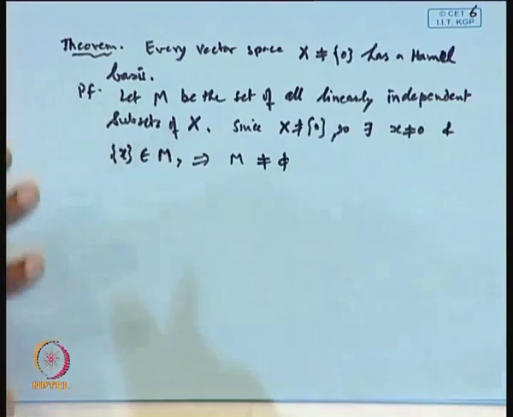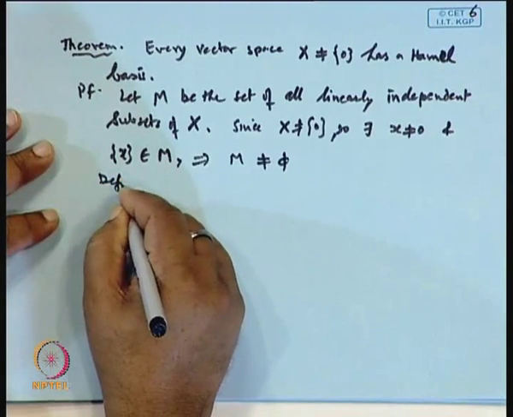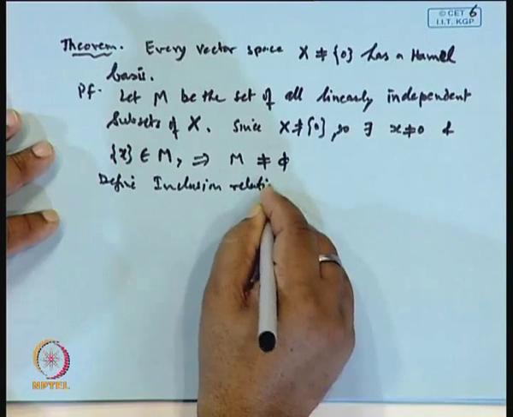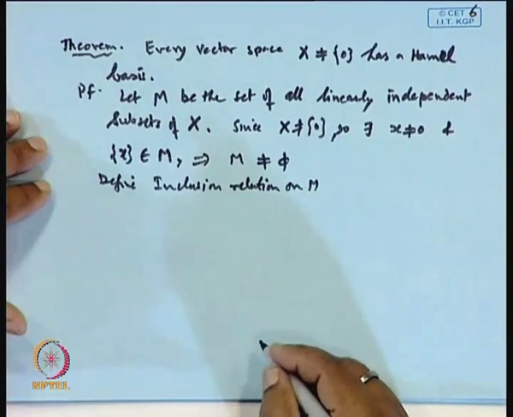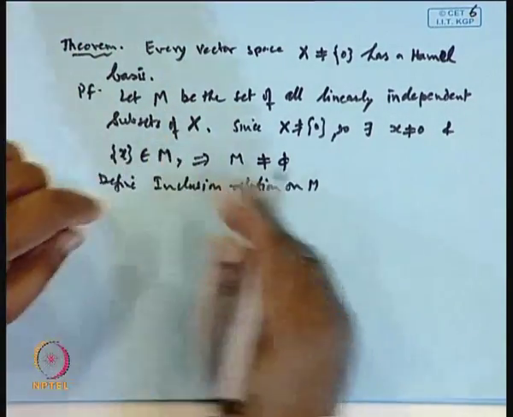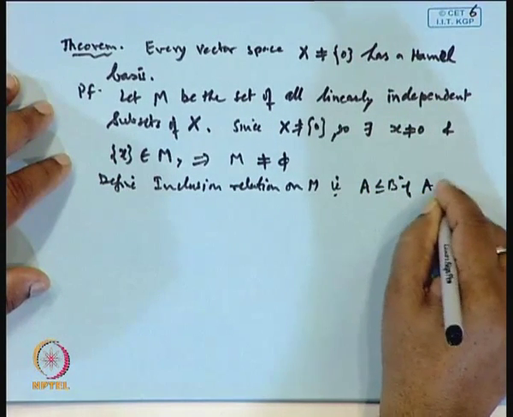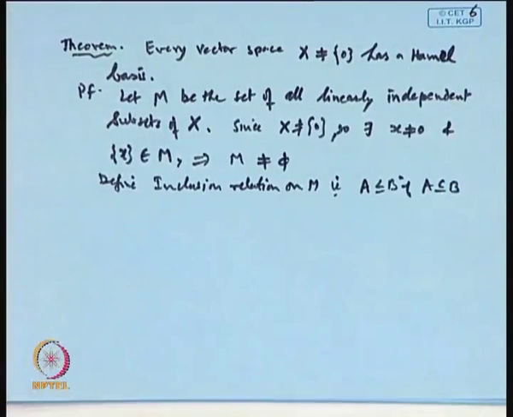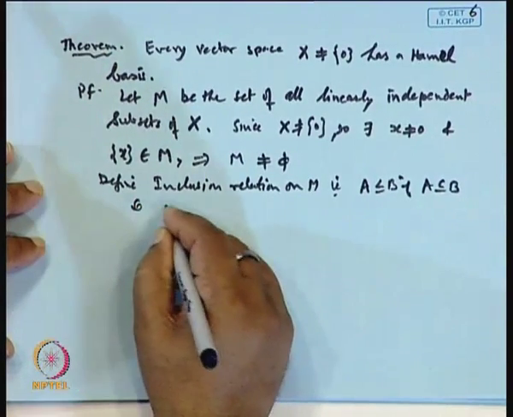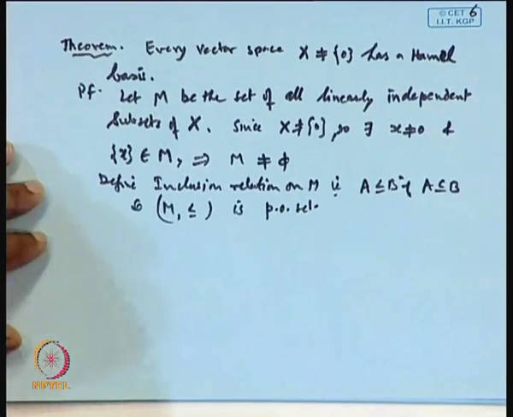Let us define an inclusion relation on M, where all such subsets are there. For two sets A and B, A is related to B if A is a subset of B. This is our inclusion relation. So this transforms M into a partially ordered set. M with this relation is a partially ordered set.